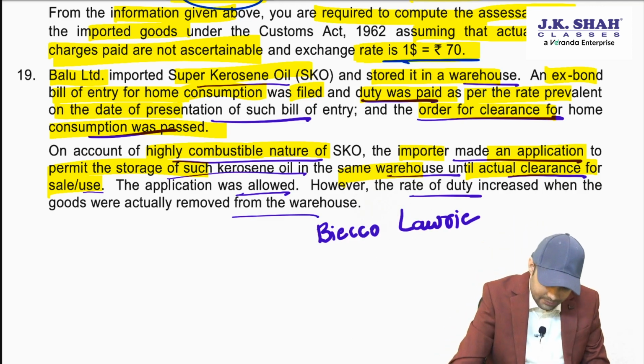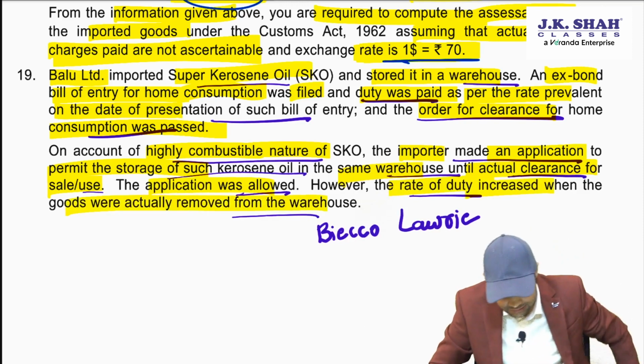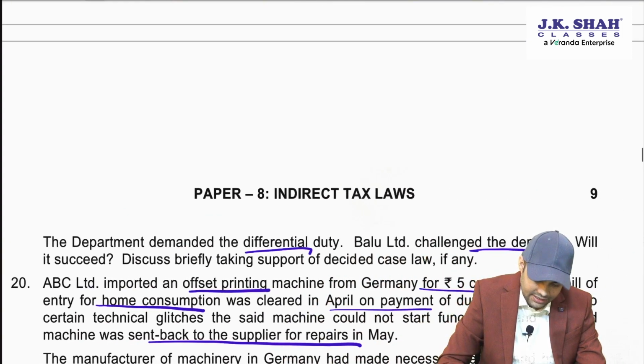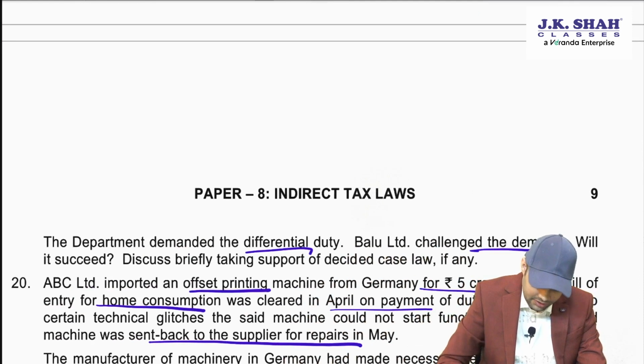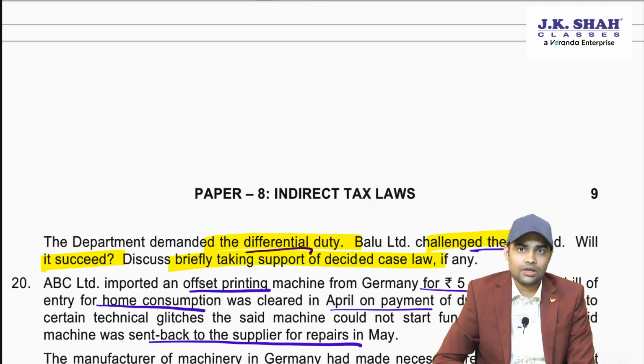Section 49. The application was allowed. However, the rate of duty increased when the goods were actually removed from the warehouse. The department demanded differential duty. Balu challenged the demand. Will it succeed? Discuss briefly with the support of decided case law.